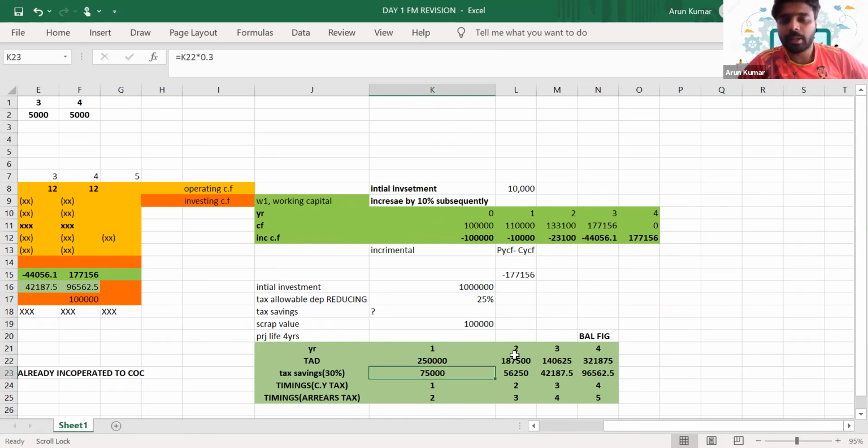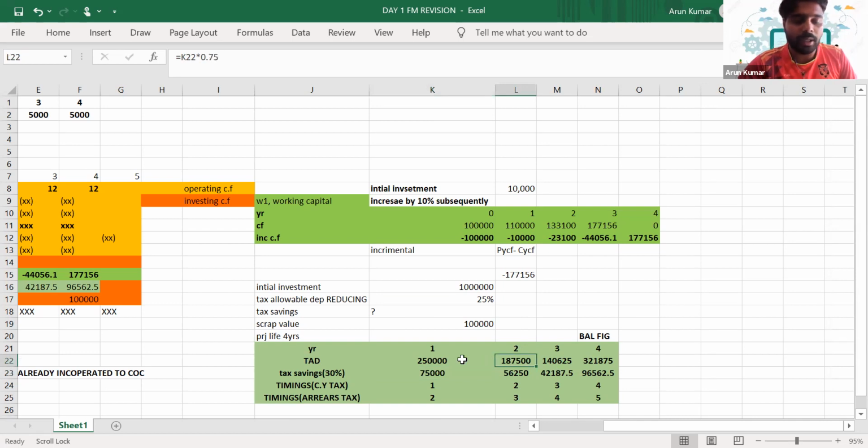And what about the second year? How will you do the reducing balance calculation? We'll calculate the carrying amount, and the carrying amount is multiplied by 25%. That's the one method we have to follow to calculate depreciation using the reducing balance method. But we have an easy method.